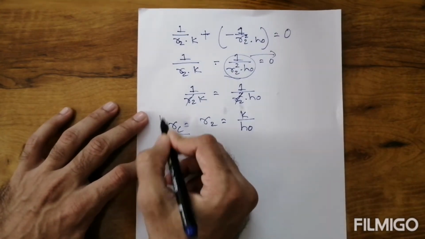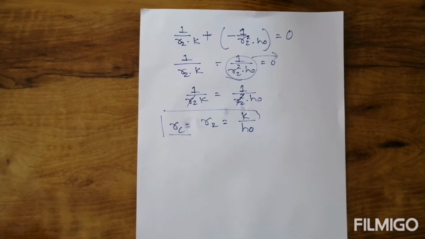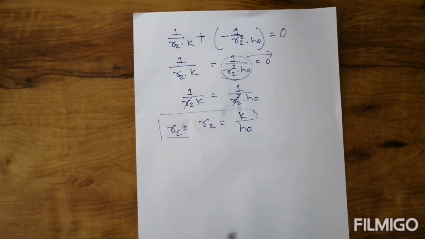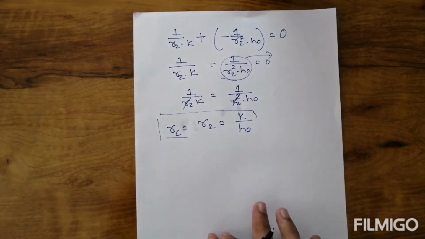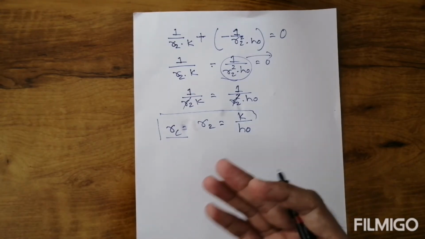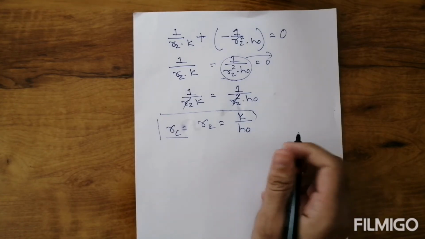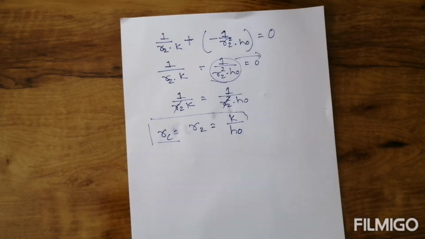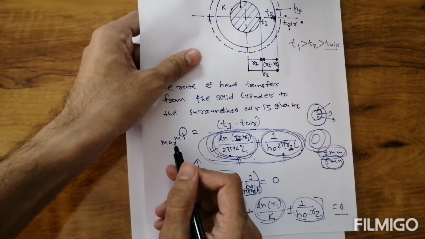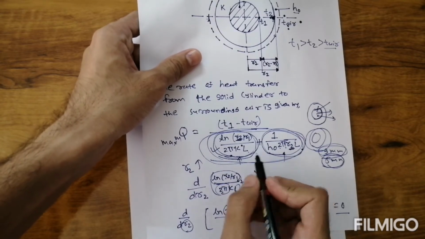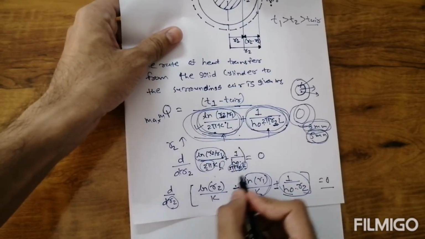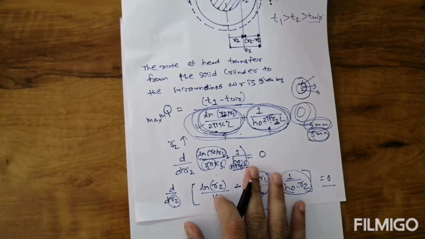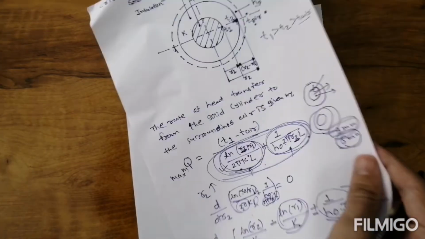So what is our equation for the critical radius or critical thickness of insulation for the cylinder? Our equation is R2 is equal to K by hO. Now the above relation represents the condition for the minimum resistance and maximum heat flow rate, because we already considered that if Q is maximum, the resistance becomes minimum. So we apply the condition for the minimum resistance and maximum rate of heat flow.